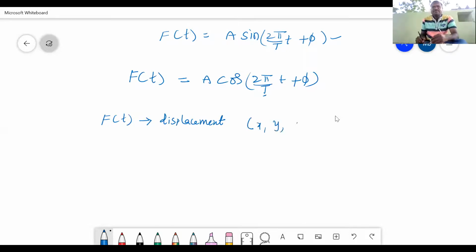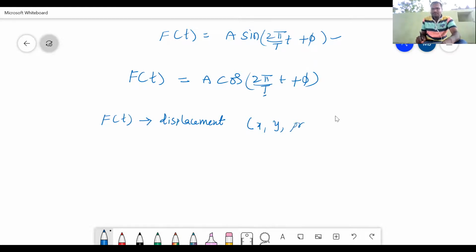If this represents a sound wave, then it can be pressure variation. Okay, if this equation a cos omega t or a sine 2 pi by T into t plus phi represents a light wave, then this f of t can be electric and magnetic fields, like that. Clear?